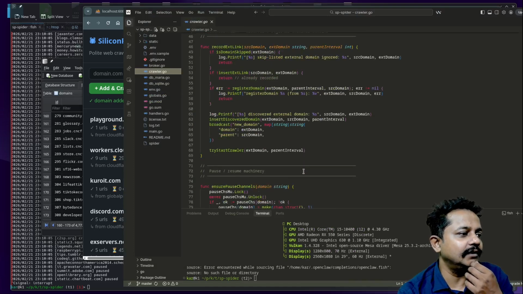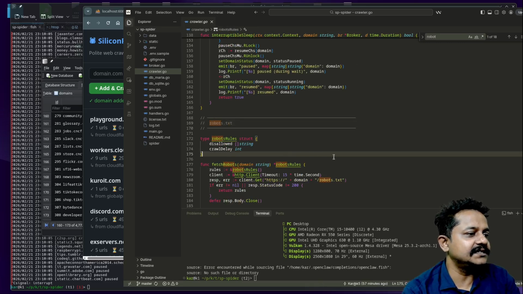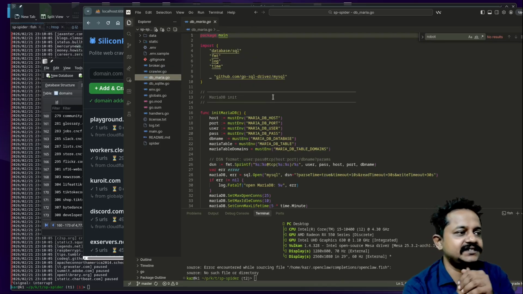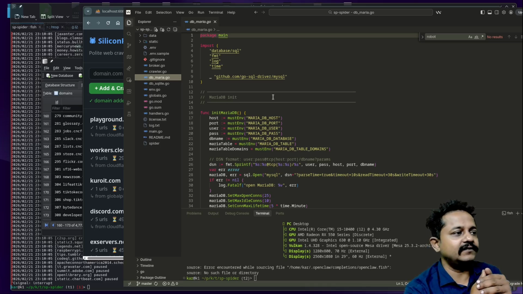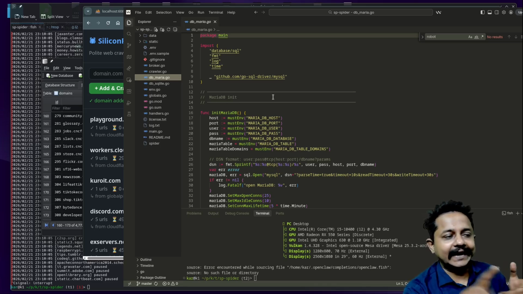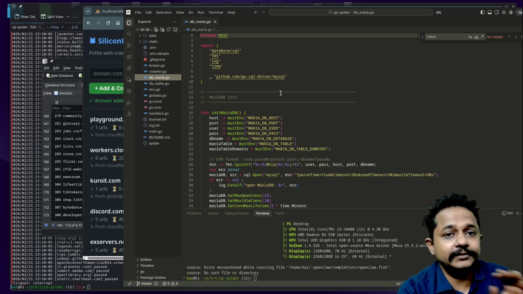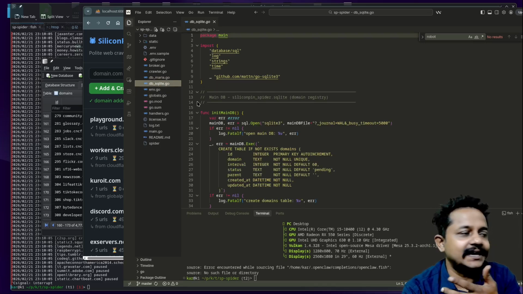This is the main crawler, and I'm sure there is something called robots.txt. It will respect each and every domain's robots.txt. This is MariaDB. Like I said, I have already updated it to use MariaDB. Eventually, I found that if I use SQLite, it would easily consume my whole system. So I switched to MariaDB from Silicon Pin. By the way, they provide easily hosted solutions for each and every application, database, etc. You can try it out.